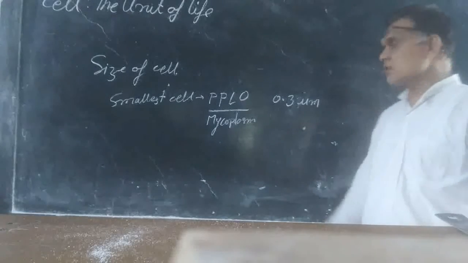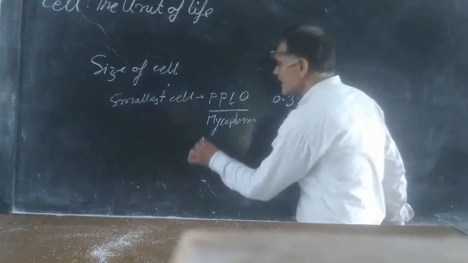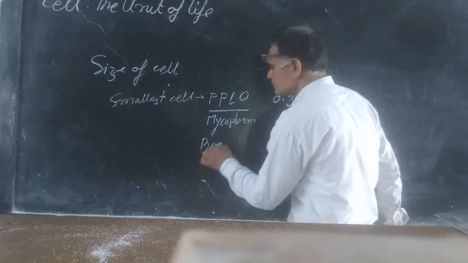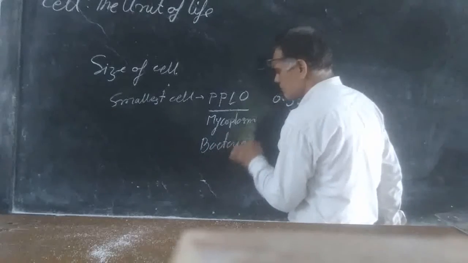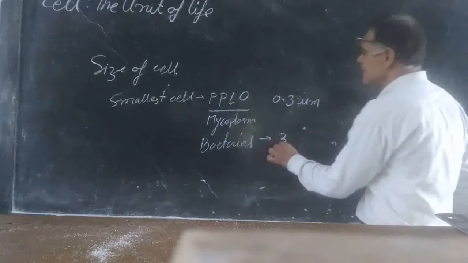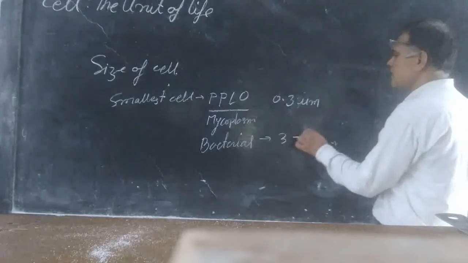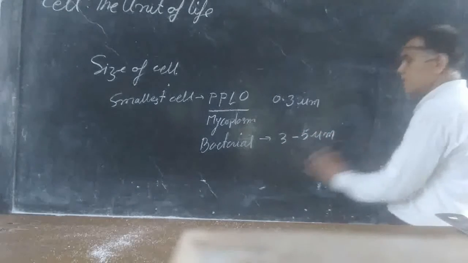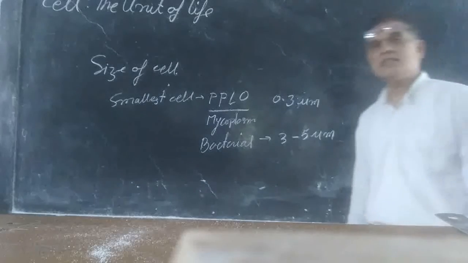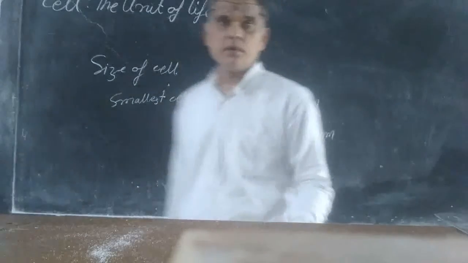And the bacterial cell size is 3 to 5 μm.